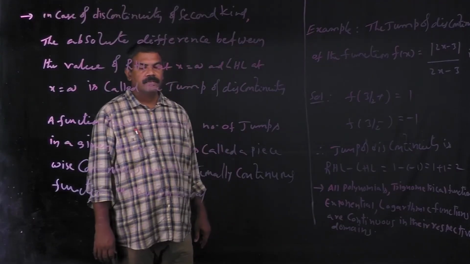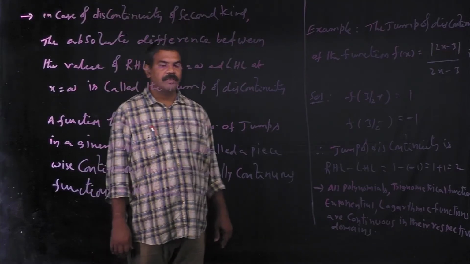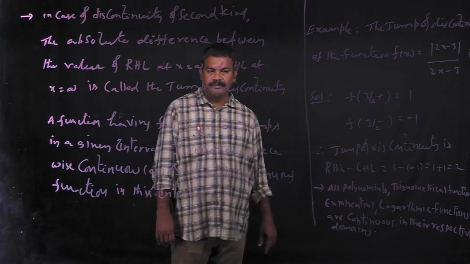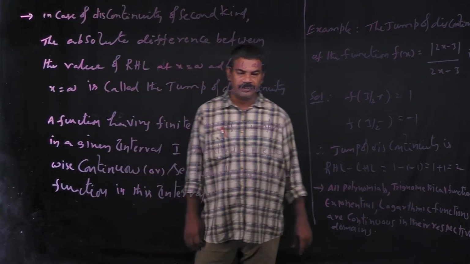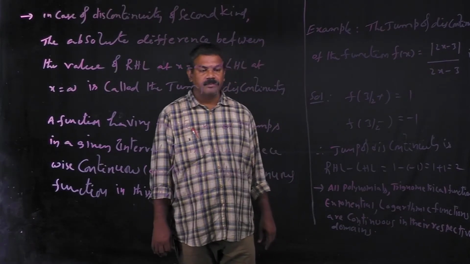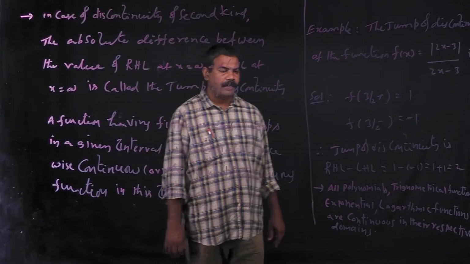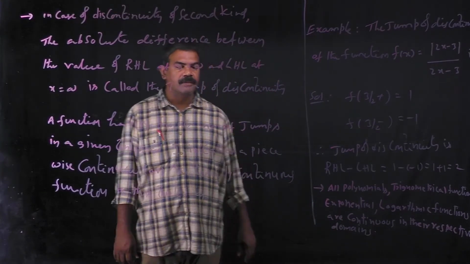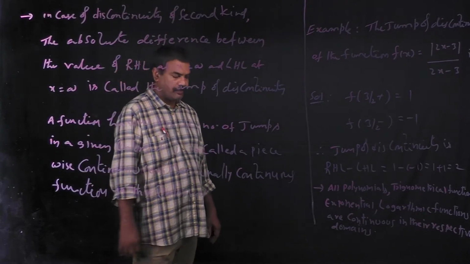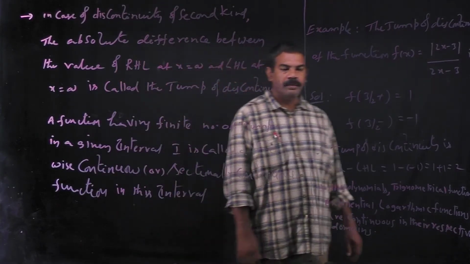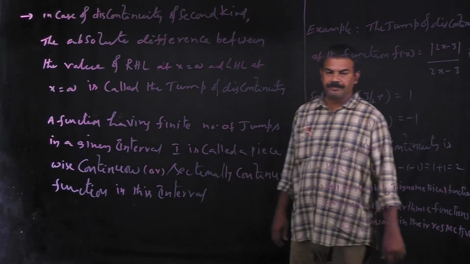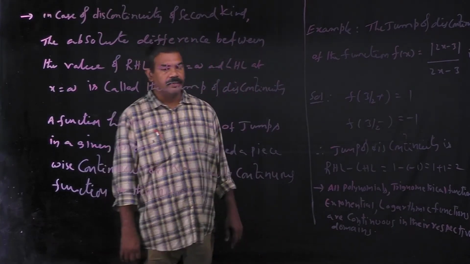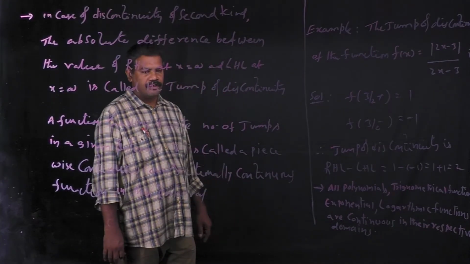Dear students, in the previous class we discussed the discontinuity of functions. We have two types of discontinuity of functions. Those are discontinuity of the first kind or removable discontinuity, and the second kind or irremovable discontinuity. In the first kind, or removable discontinuity, there are two types: number one, missing point discontinuity, and isolated point discontinuity.